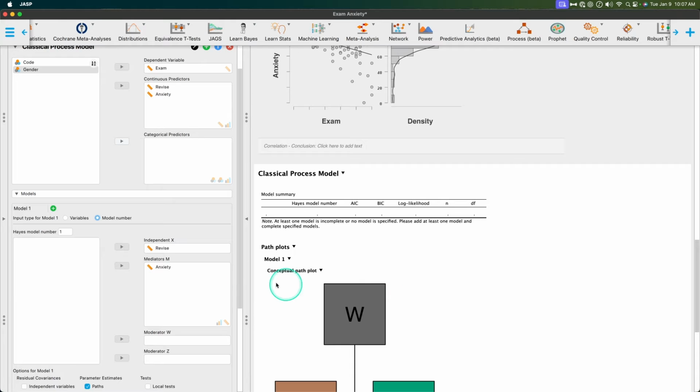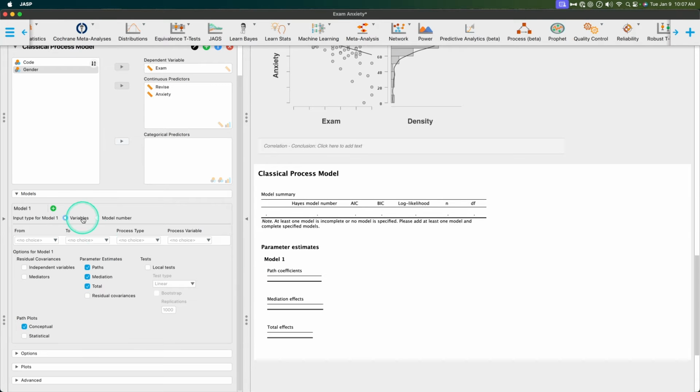So that might be a bug. I'm not entirely sure, but I do know it works if we go through this pathing here. Okay. So we want to go from revise, that's our X variable, to exam. Our process type is going to be a mediator, but we can also do a confounder or direct depending on what your specific research question is.